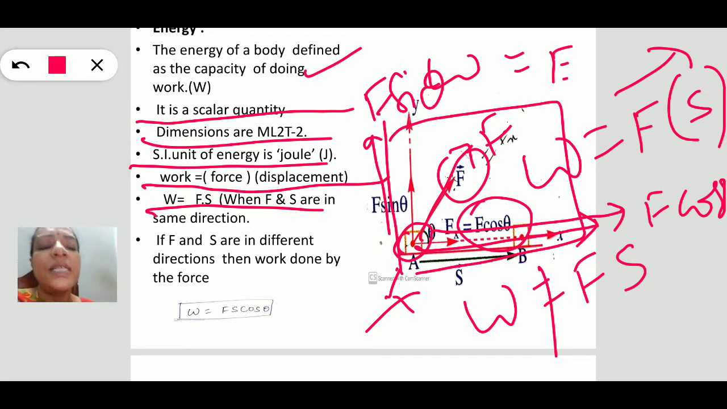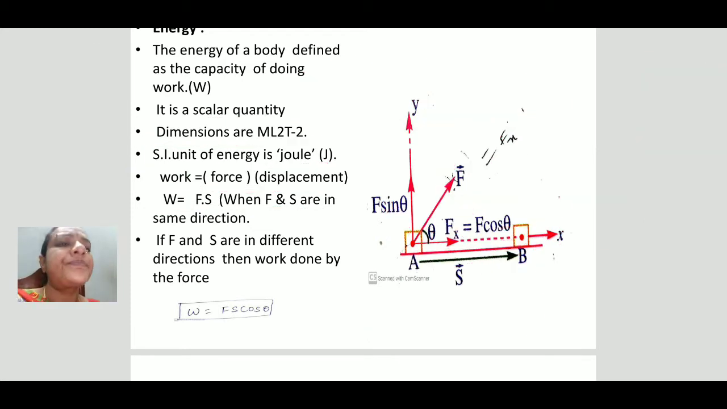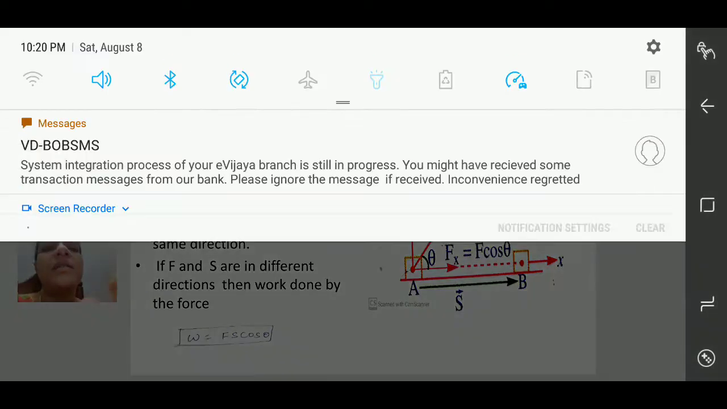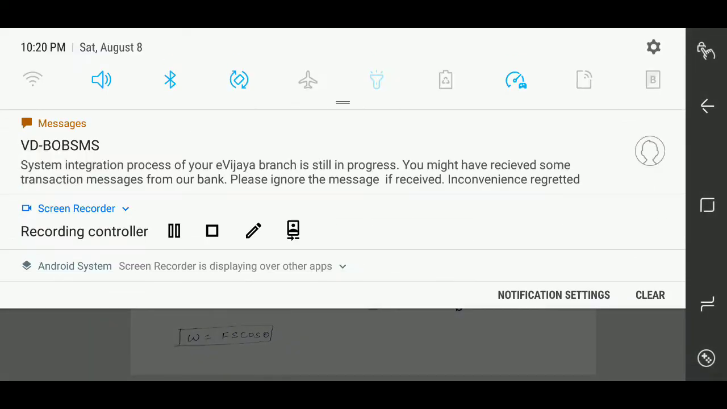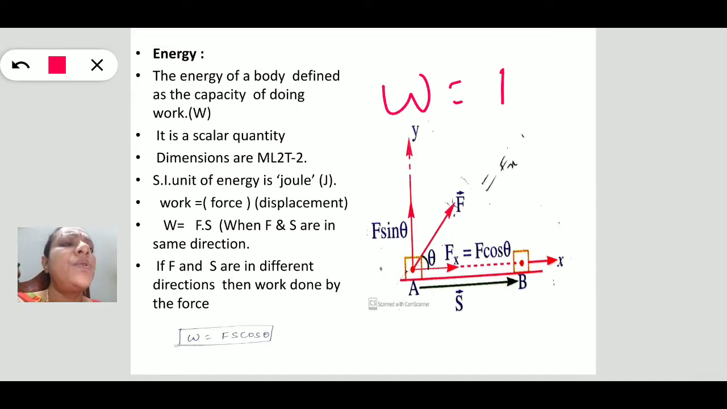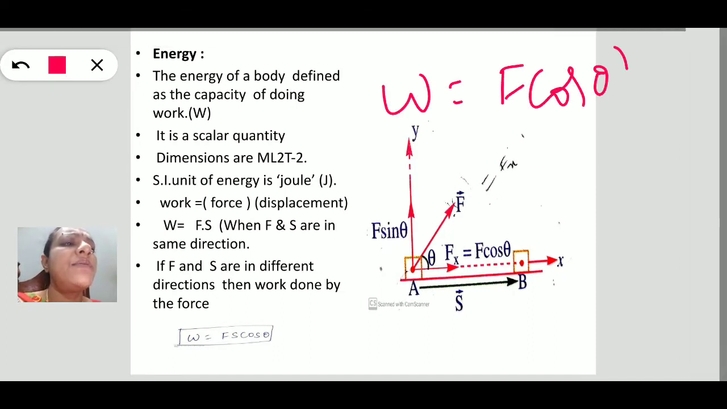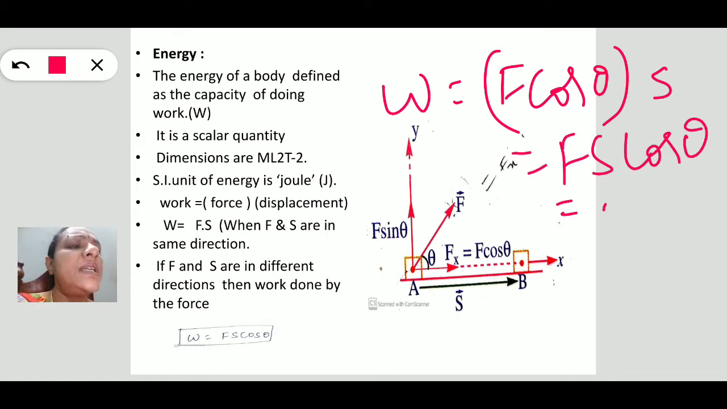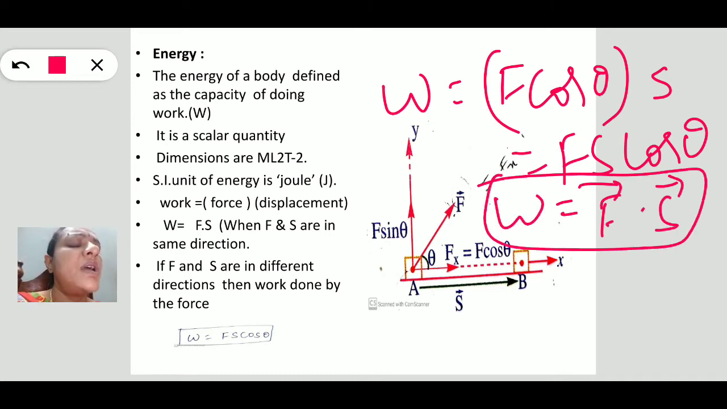So in that case, we can write the work done is nothing but force, what is the force? That is F cos theta into S. F cos theta into S, that is Fs cos theta. That simply we can write as F dot S. This is the actual work formula.